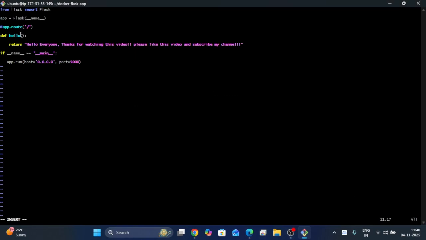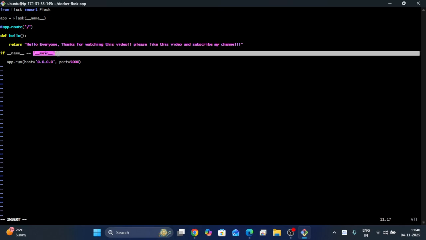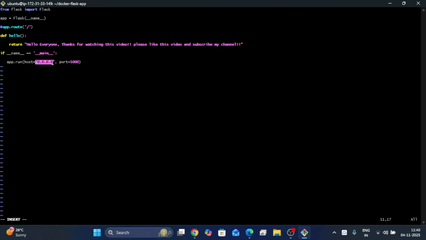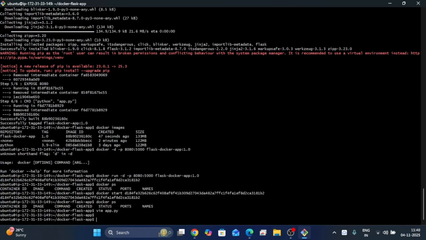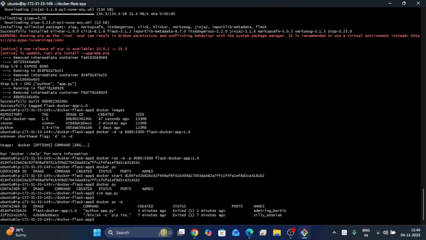Yes, there is some error in the code inside that app.py. Just now I have corrected it. You have to check these quotations. Double quotations and single quotations should be proper single quotations. Okay, I have modified it. Save this file. Docker ps -a to list all the containers. We have to remove the container with docker rm container ready because I don't want these containers anymore.